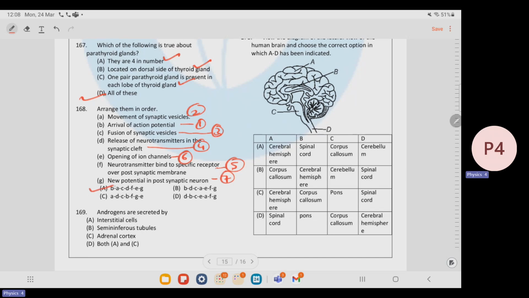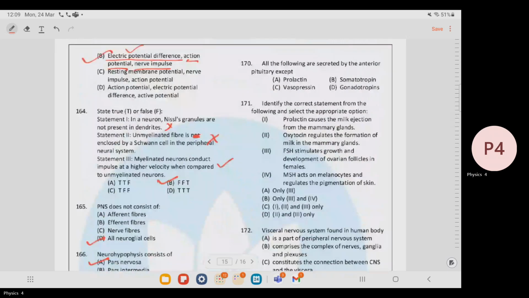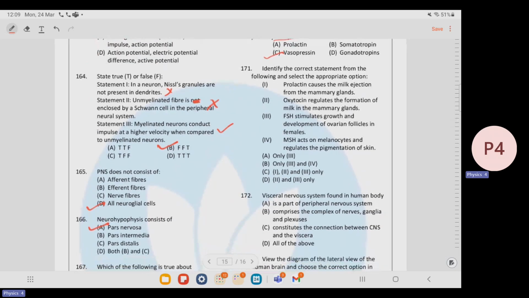Androgens are secreted by, of course, the adrenal cortex and also the interstitial cells or the Leydig cells. So here the correct answer is D, both A and C. All the following are secreted by the anterior pituitary except vasopressin. It is secreted by the neurohypophysis. Next, identify the correct statement from the following and select the appropriate option. Prolactin causes the milk ejection from the mammary glands.